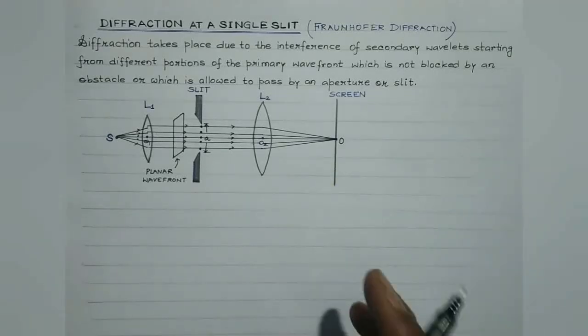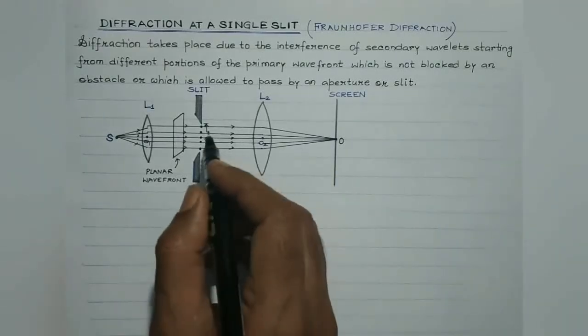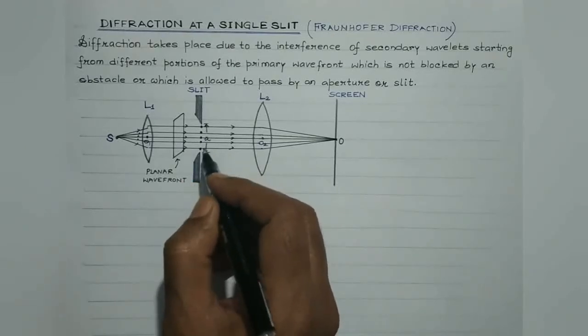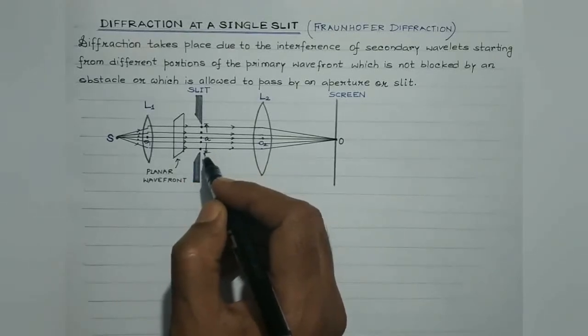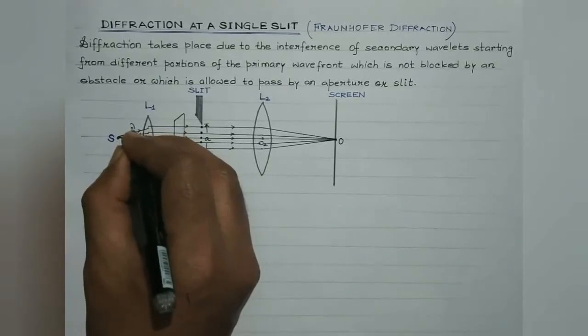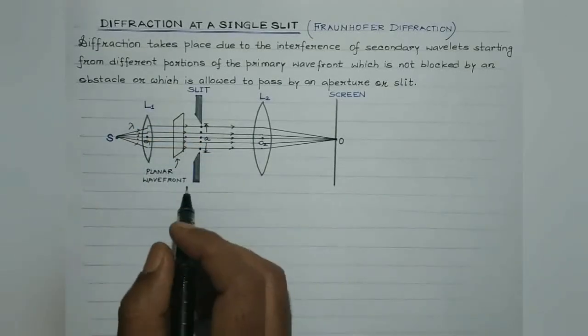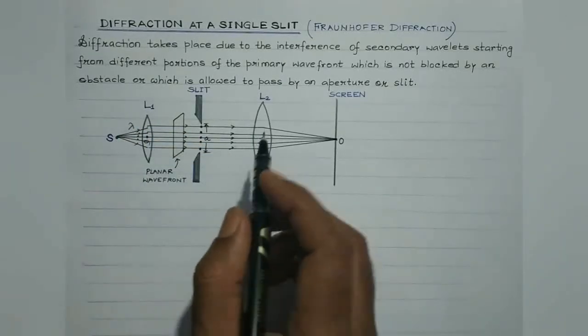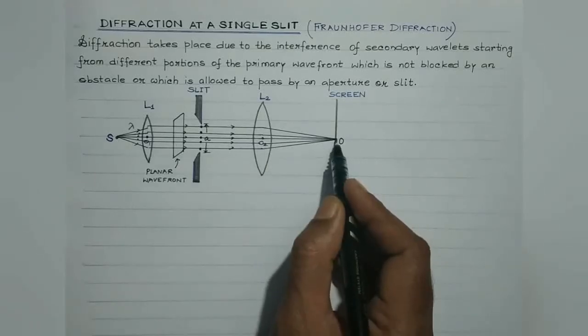So again I repeat, students, if the width of the slit, that is small a, is very large as compared to the wavelength of the light emitted from this monochromatic source S, then we will expect a central bright spot at the center of the screen.